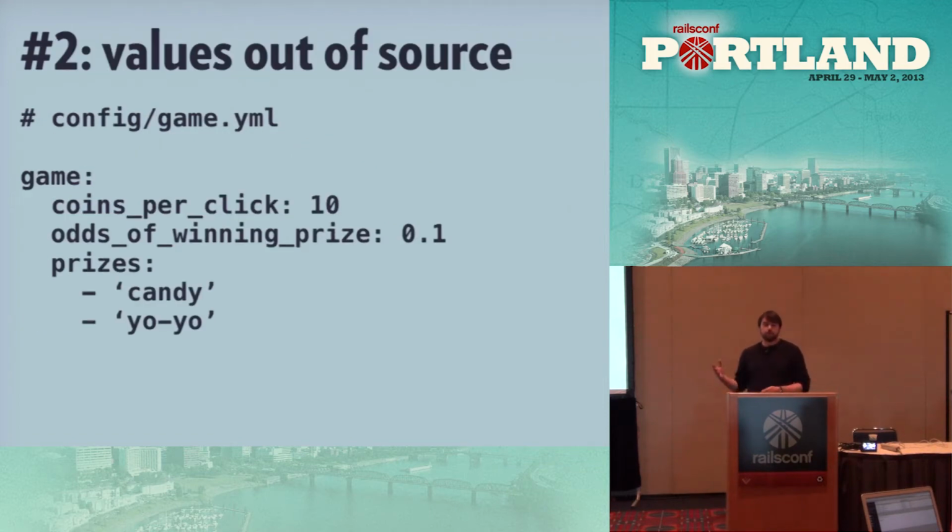So let's pull them out and do a simple config file. We'll call it game.yaml and config. Let me just go ahead and tell you right now, yes, all the examples in here are in YAML for the sole reason that YAML takes up less space on this dear screen here. No particular affinity to it. So we've got our little game hash here, and then we've stored everything as part of the YAML data structure. Awesome. Now everything's out of source, and it's in a single place in config. That's really good because it's natural that we're going to start looking at the config directory first when we're looking at configuration.